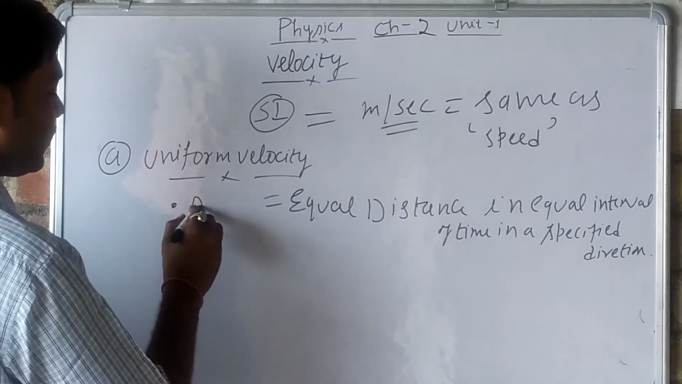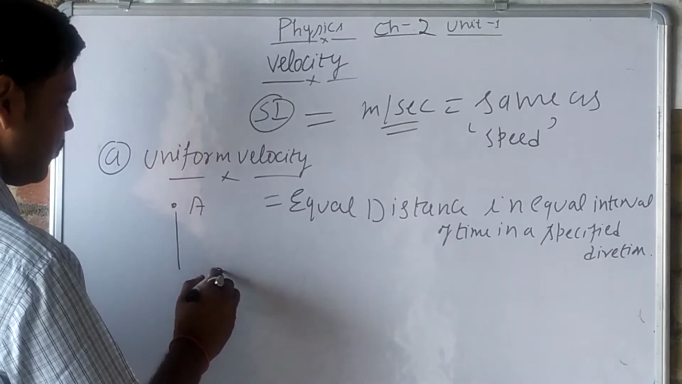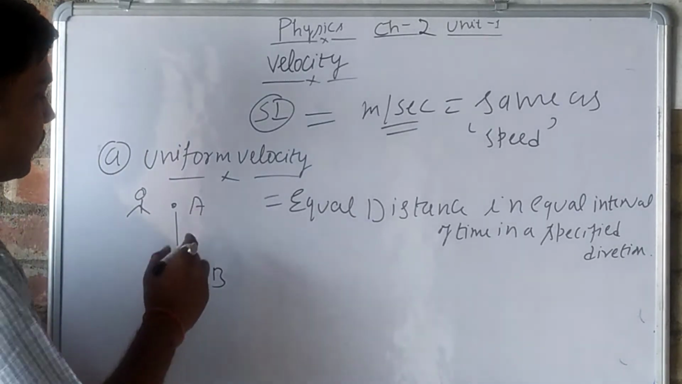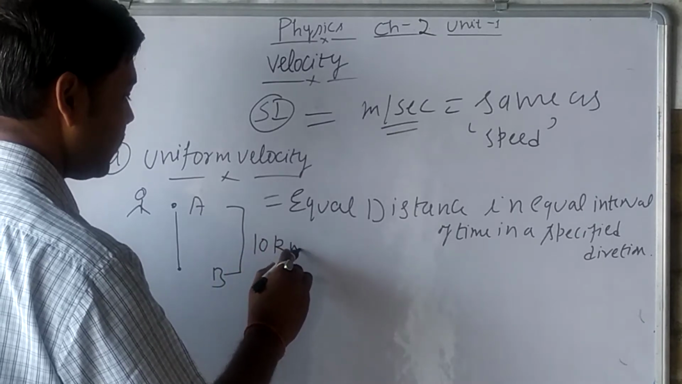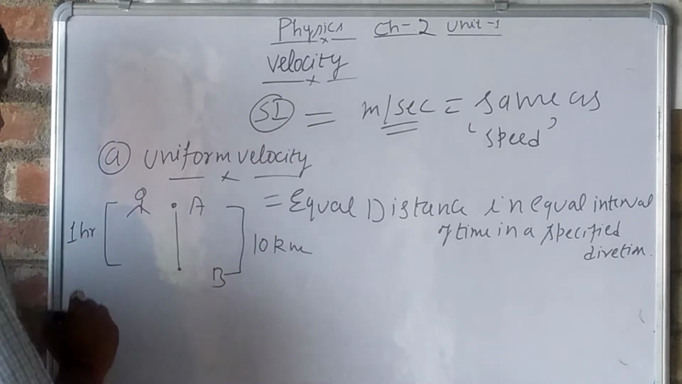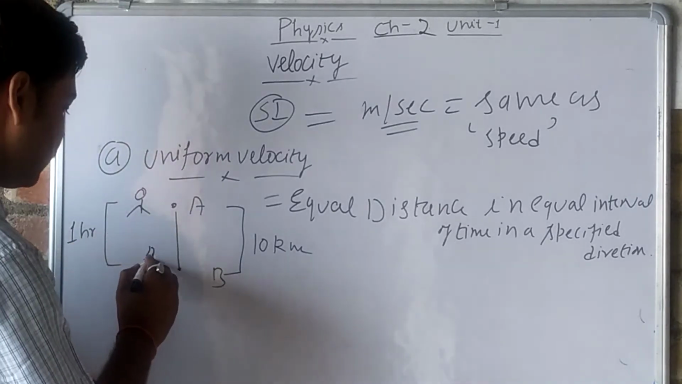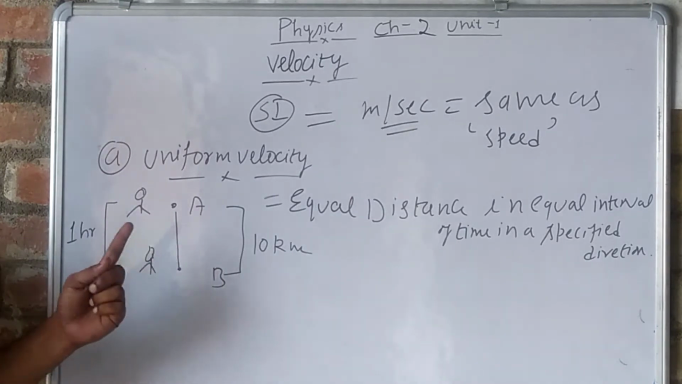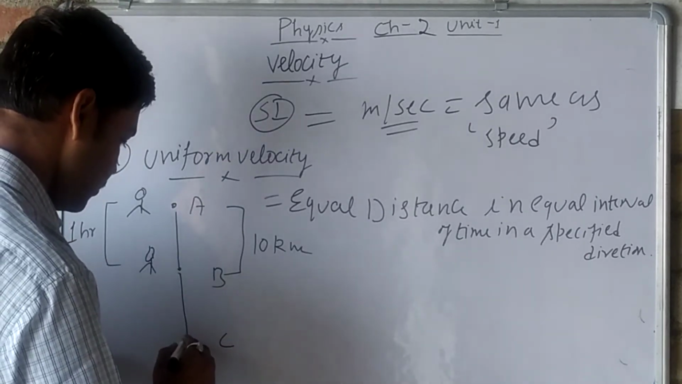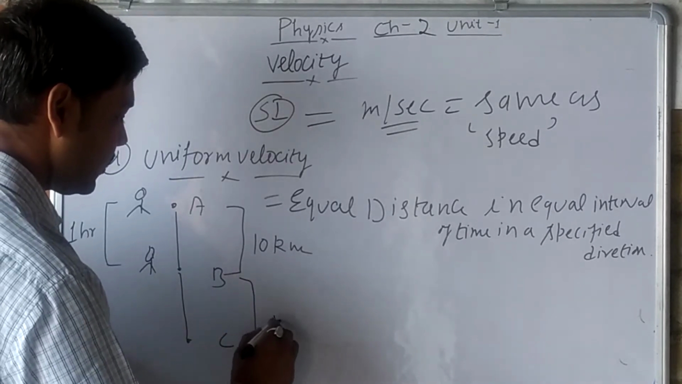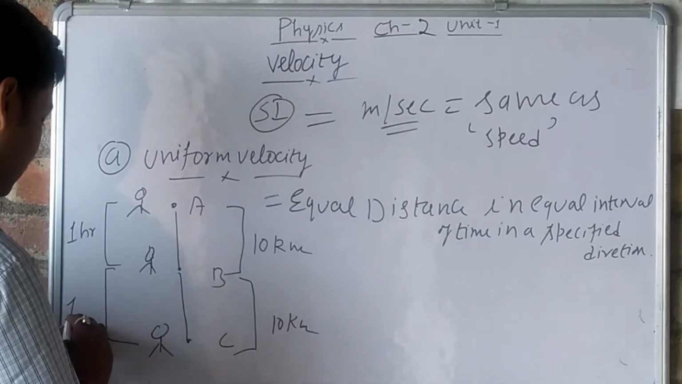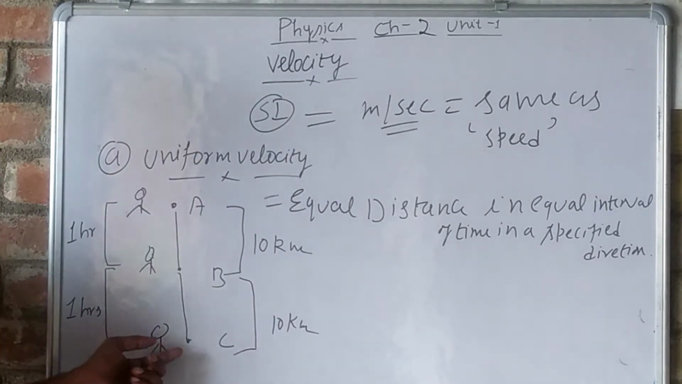For example, this is point A, and we are moving from here to point B. We have covered 10 kilometers in 1 hour from A to B. Now we are moving from B to C. Again we are covering 10 kilometers, and we have reached from B to C again in 1 hour.